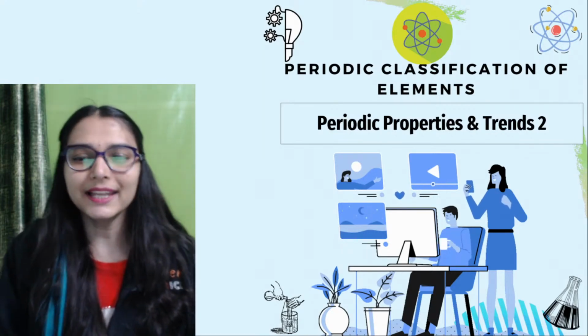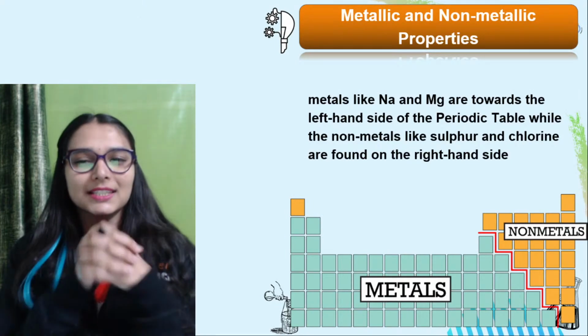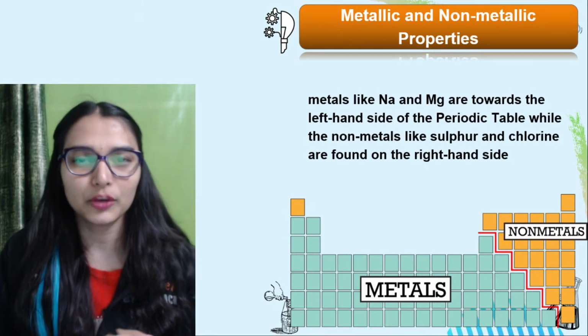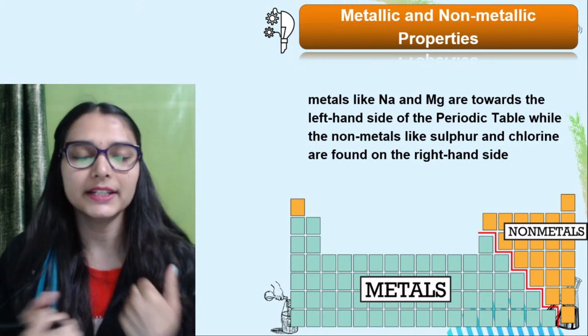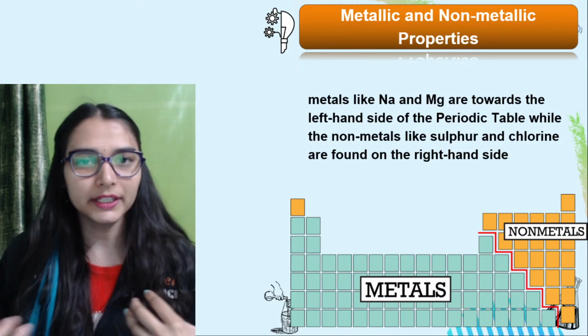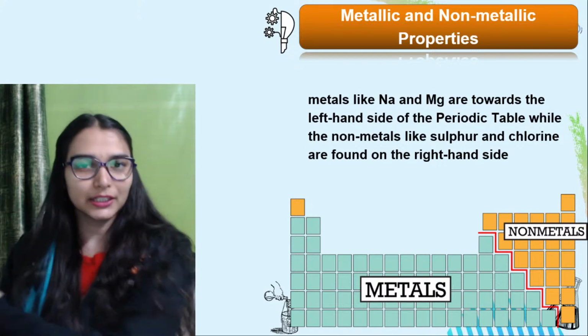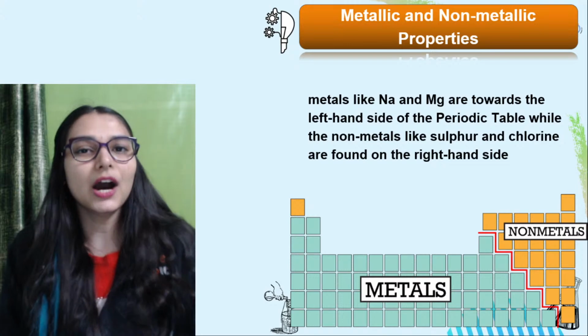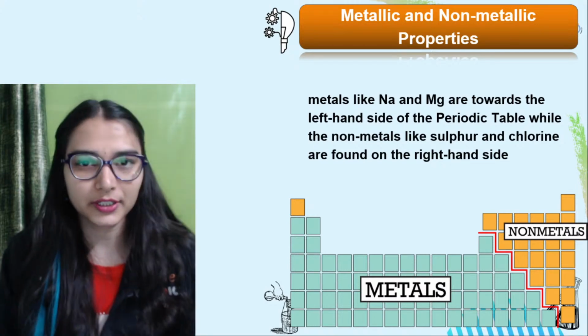Okay, so let's get started with the first trend of this session, that is about the metallic and non-metallic properties. So we have to understand that in a periodic table, when you go left to right across a period, how is metallic character changing?